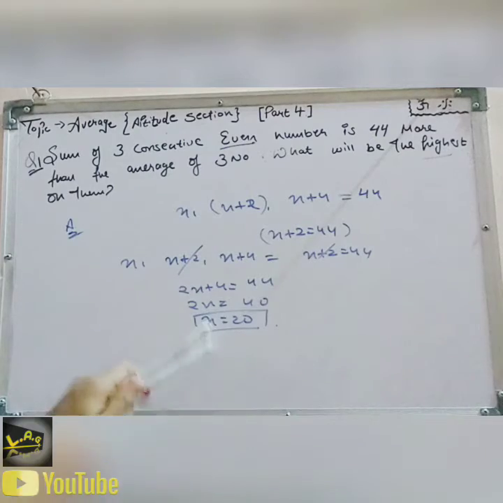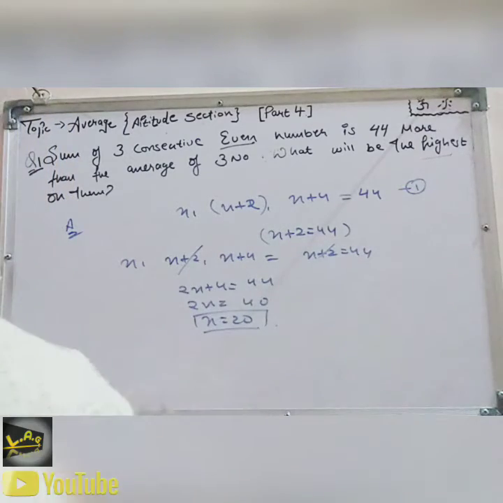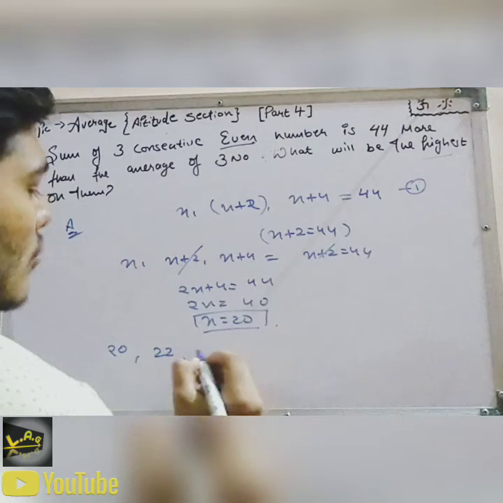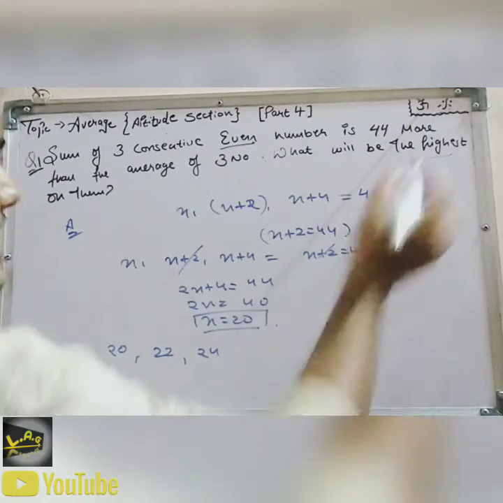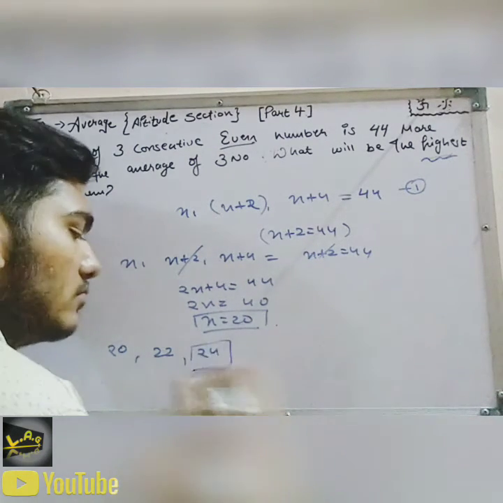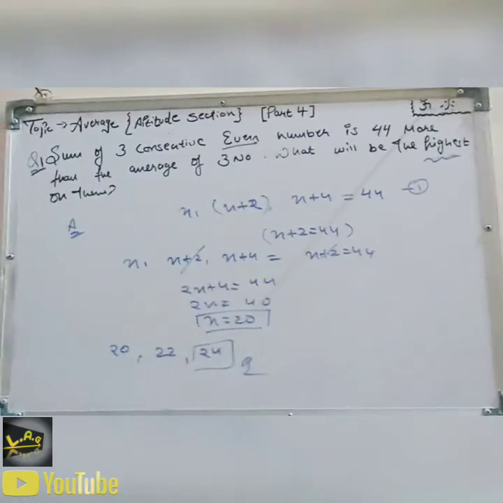Put this 20 into x and the middle terms: 20, 20 plus 2 is 22, 20 plus 4 is 24. So the highest value we have got is 24. So this is the answer. I'll show you some more questions about it. So let's start with the next question.